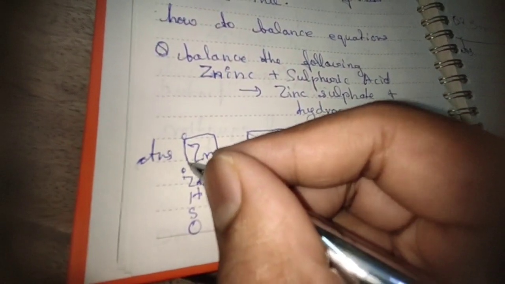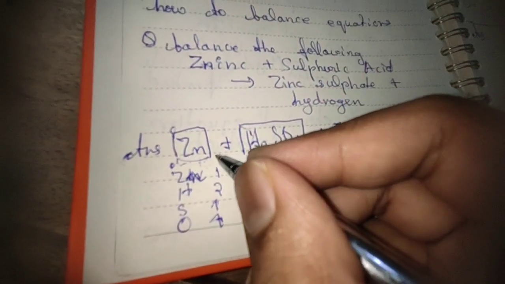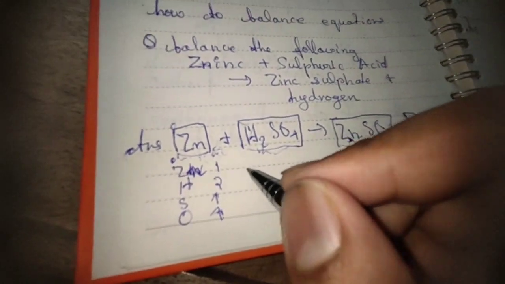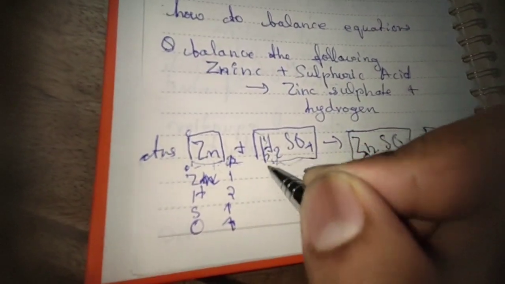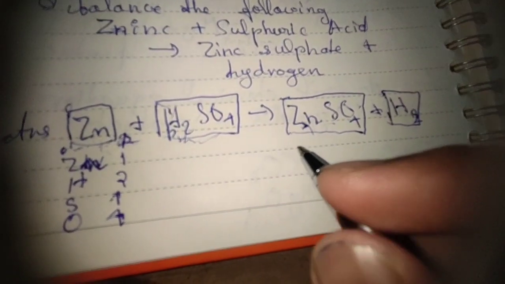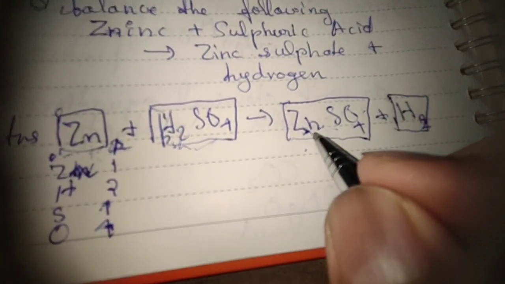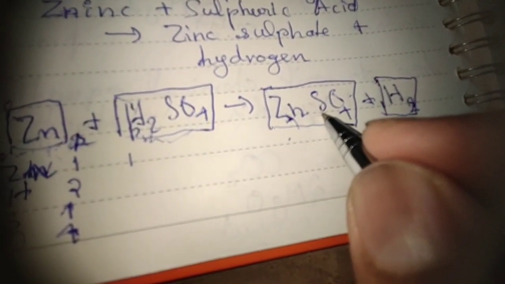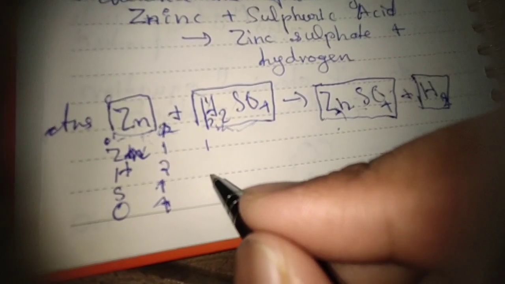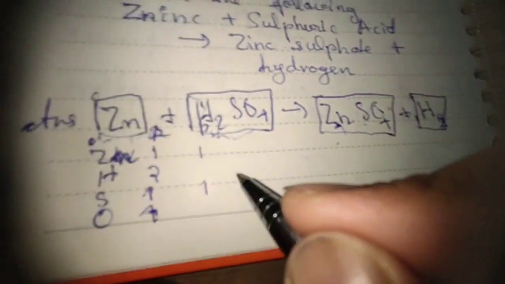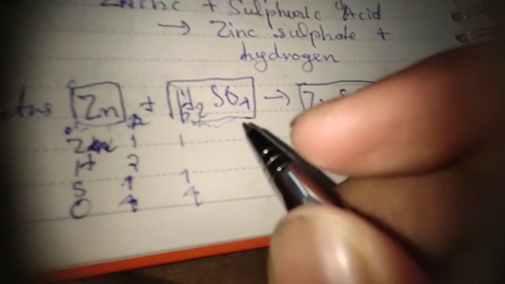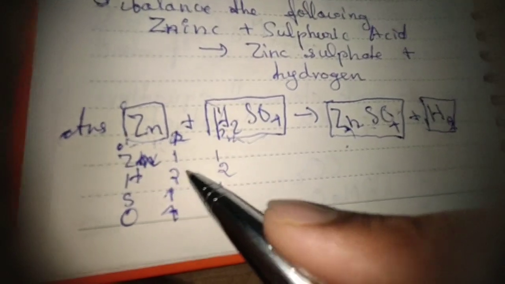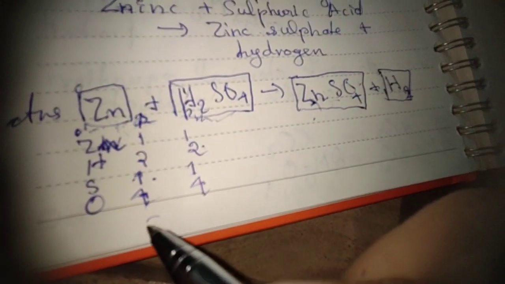You write elements here. I am not writing because there is no space. And reactants and products. Let me just write R and P here. On the product side, we have zinc, which is 1 atom, sulfur 1, oxygen 4, hydrogen 2. Here we can see LHS equals RHS.